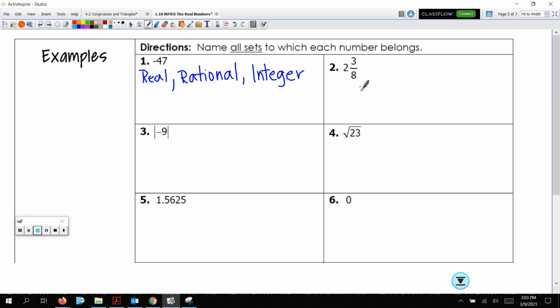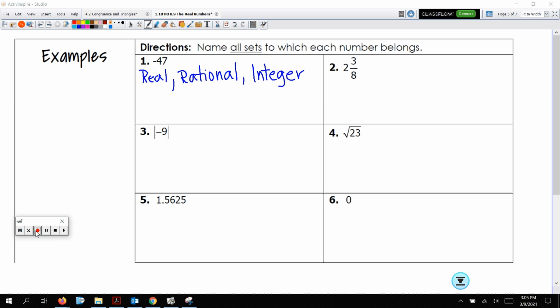I don't really know what I'm talking about. I need to put this in decimal form, so I'm going to do that. 2 3/8. What? My calculator is not giving me the right number. Hang on a second. All right, sorry, I had to get the regular calculator and use the ABC button.